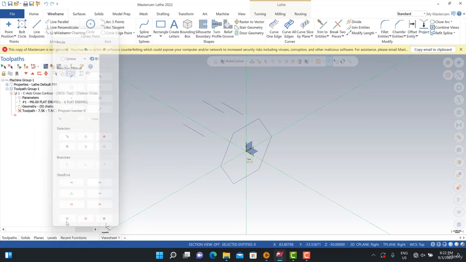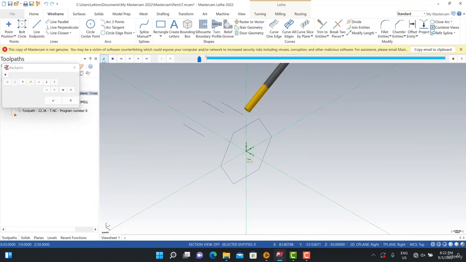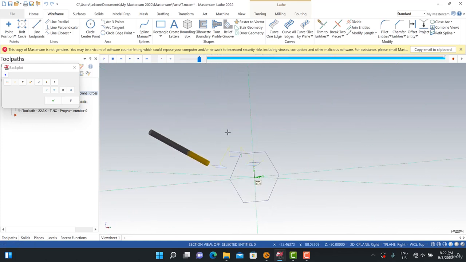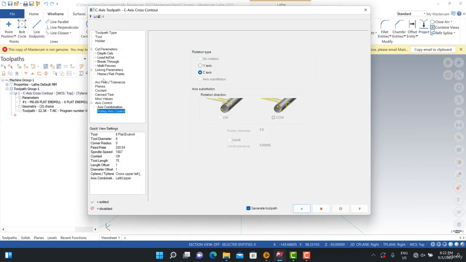contour toolpath, and then we can recalculate it. After that, we can simulate our toolpath. Okay, this is actually the C axis approach here.